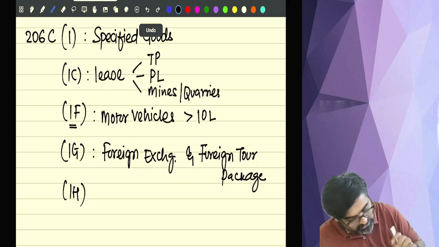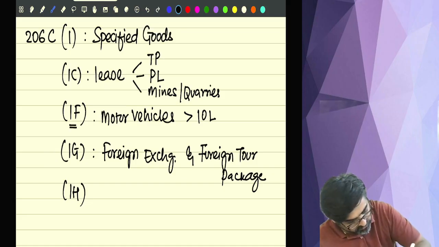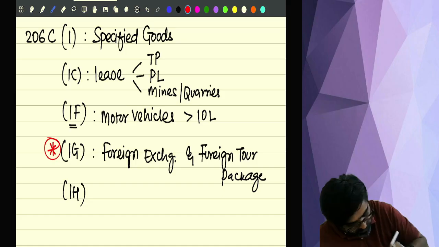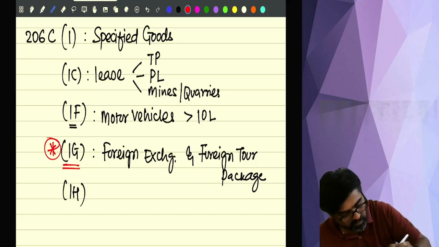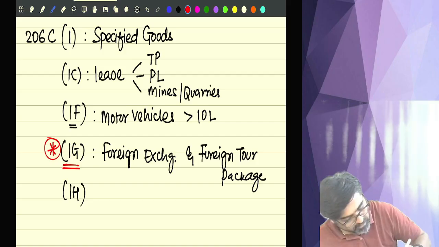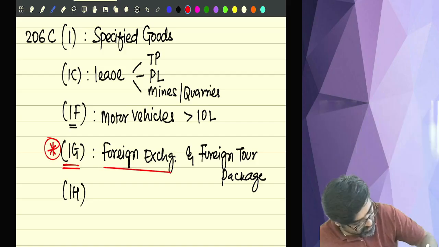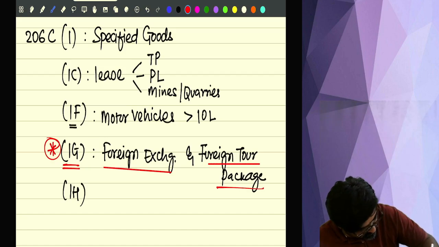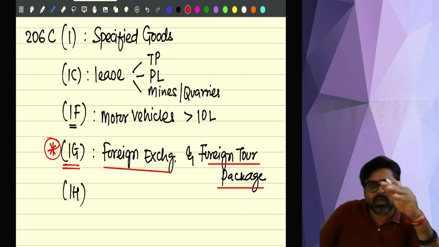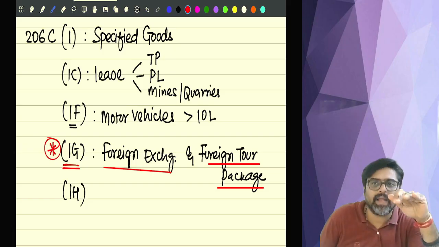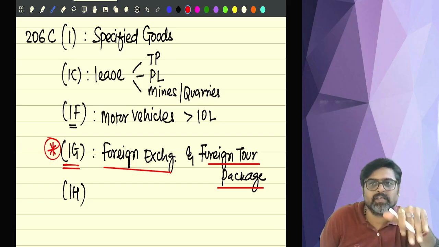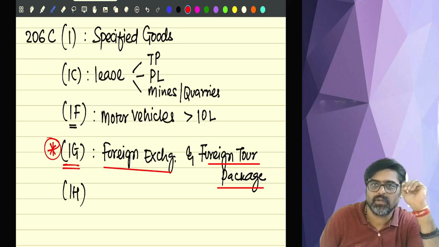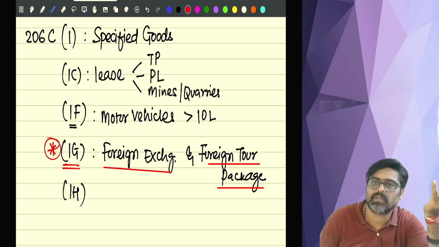Out of all these sections, this one, 1G, is very important. Okay, very important, because many times the questions are framed on these two parts. And there is a threshold also: up to a certain extent, if the foreign exchange is purchased, there will be no TCS. If the foreign exchange is purchased for a value more than that threshold, then the TCS will apply, but on the excess amount only.